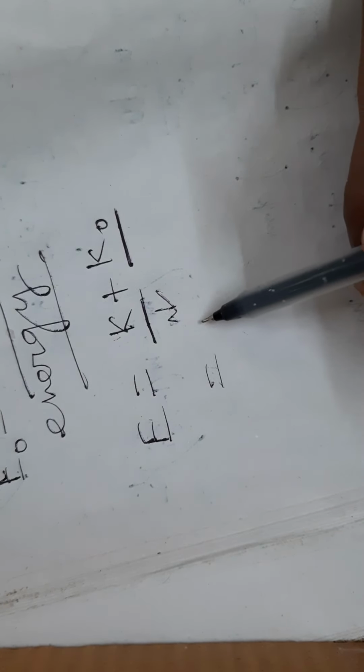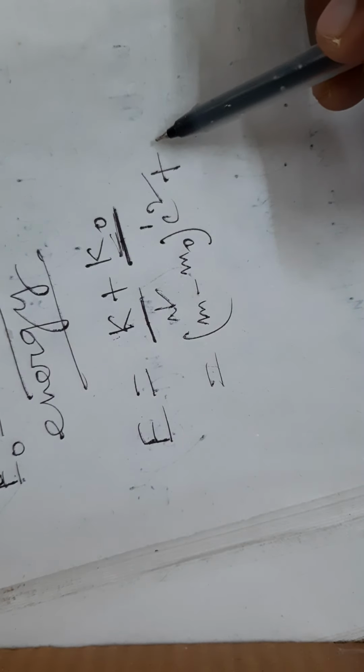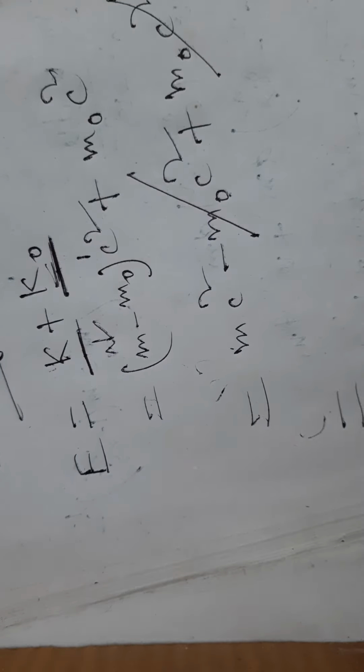For the moving body, K equals m minus m0 into c square, and for the rest, the energy equals m0 c square. Then the total energy equals m c square minus m0 c square plus m0 c square, and m0 c square cancels.